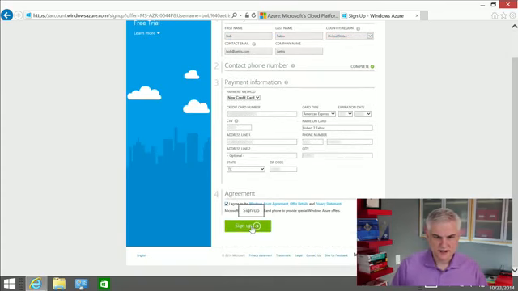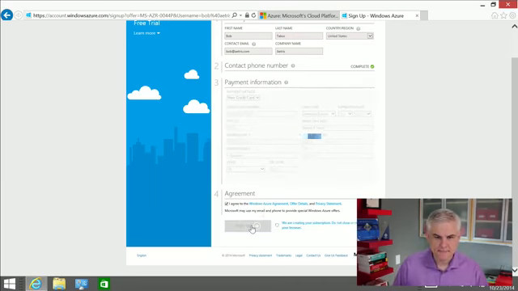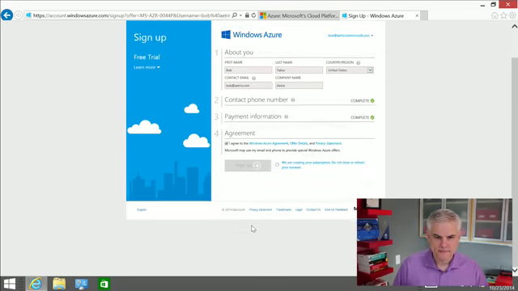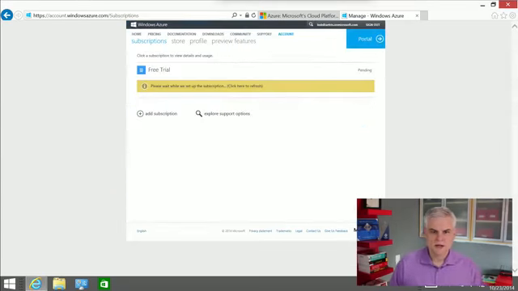All right, so I've entered all of my financial information, and I'm going to go ahead and agree to the terms and then click Sign Up. Okay, and after a moment or so, we wind up here at what's called the Account Center. And this is really the first spot where things kind of get a little confusing.